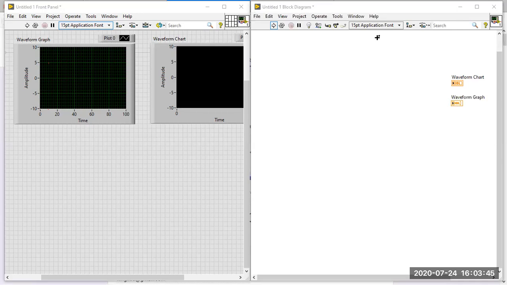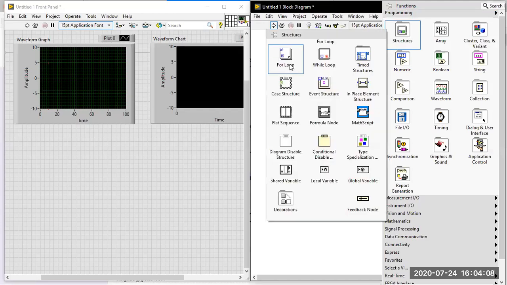Apart from that, you can connect n-dimensional arrays to both graphs and charts. A chart stores the history of values, while a graph never stores history; it updates or overwrites with the new value. So this is the thing. Let me go for the looping now.